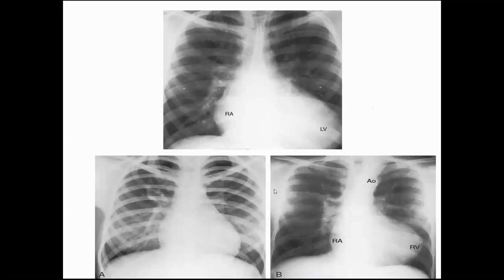Right, sir. So the X-ray in these patients: there is no specific X-ray for a DORV VSD. If you have to differentiate between TOF and DORV, X-ray is not going to give you the answer. It would come only from the ECG. In this X-ray, basically, we have an X-ray of a DORV with ventricular septal defect. The pulmonary trunk is basically...